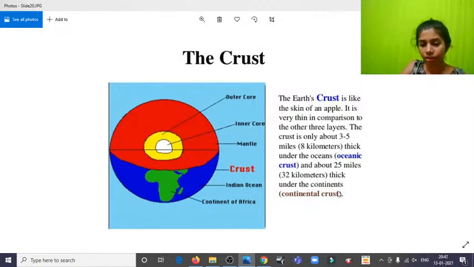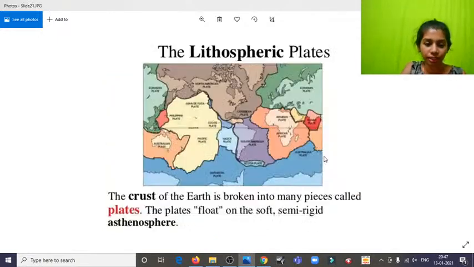Like we said, it's natural that the continental crust will be much thicker or taller compared to the oceanic crust. Why? Because the oceans cover it. Under the oceans, for example the Mariana Trench at 11,000 meters, only the crust comes under that. So it has to be even thinner than the continental ones.